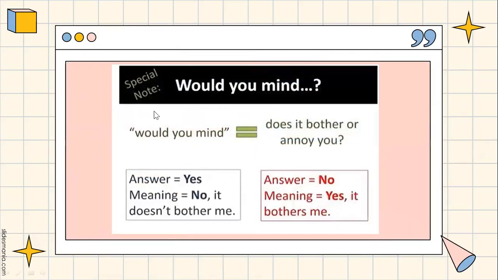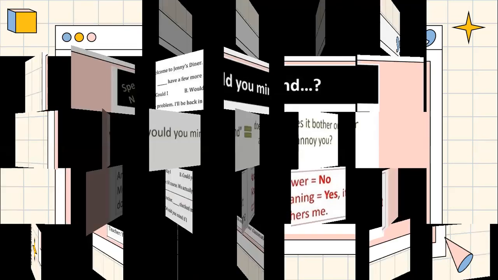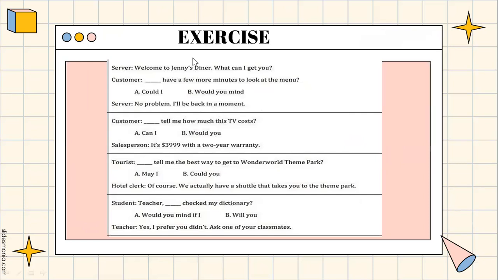And there is one special note. If we say would you mind, it means does it bother or annoy you. So if we answer it with yes, it means that no, it doesn't bother me. But if we say no, it means yes, it bothers me. And lastly, let's do an exercise so that our topic can be more understandable.